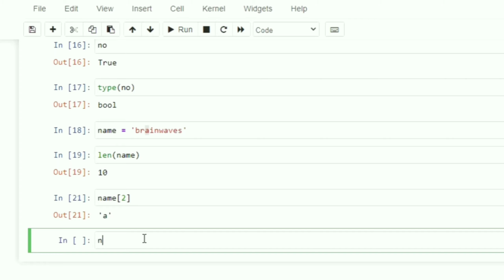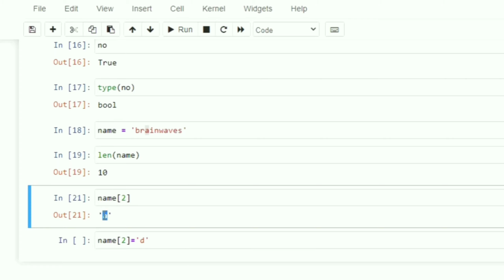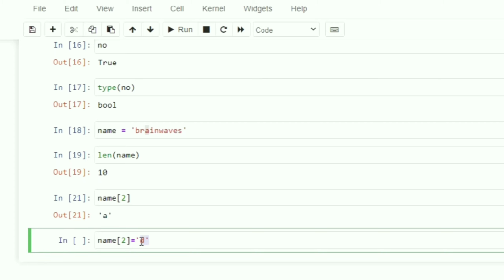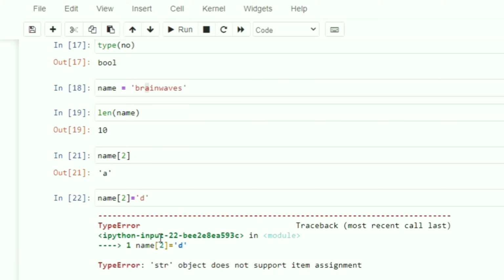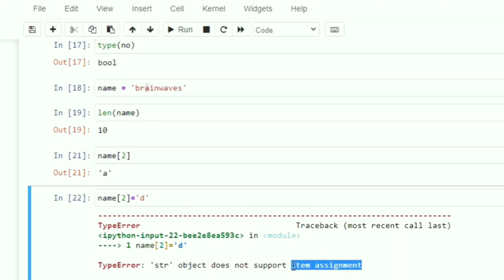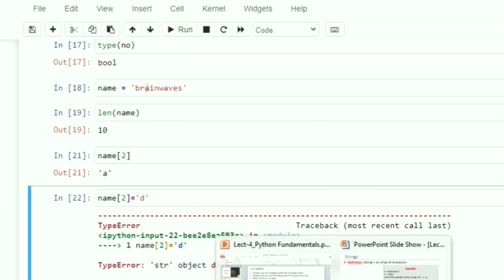So if I try name of 2 equals to D, because at name of 2 the character present is A, but I want to assign the value D, you can see it will give me an error. What is the error? The string object does not support item assignment, meaning I cannot reassign a particular value or character to that string. Okay. Now let me go back to the presentation.